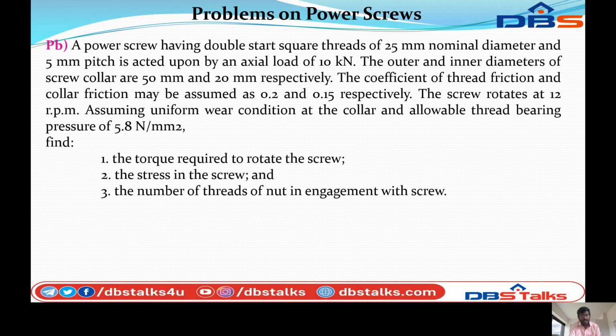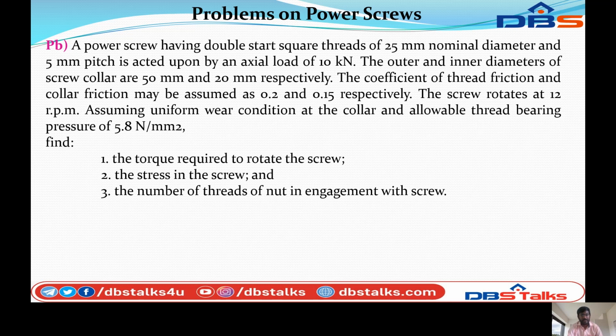First problem: a power screw having double started square thread of 25 mm nominal diameter and 5 mm pitch is acted upon by an axial load of 10 kN. The outer and inner diameters of the screw collar are 50 and 20 mm respectively.